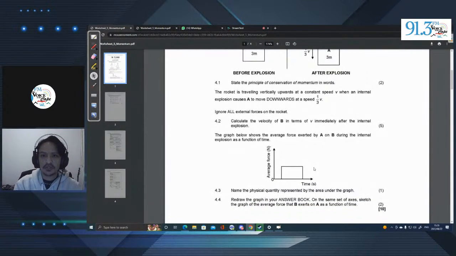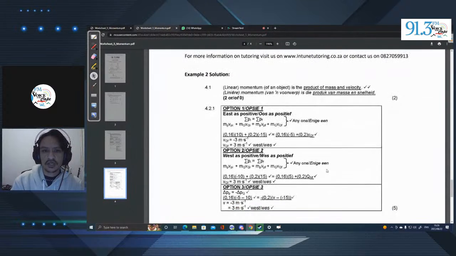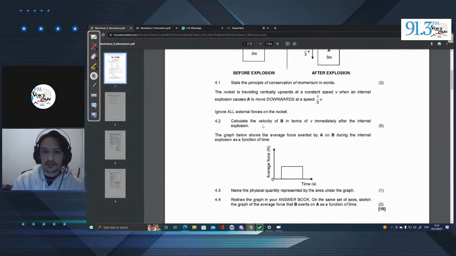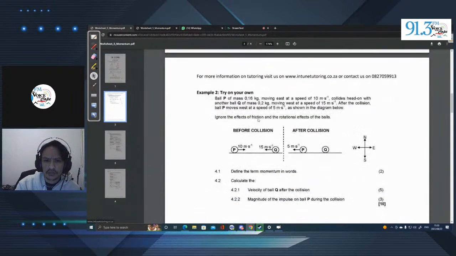State the principle of conservation of momentum in words. So let's look at the official definition. Linear momentum of an object is the product of mass and velocity. That's it. Linear momentum is a product of mass and velocity. Now, sorry, not for that one.